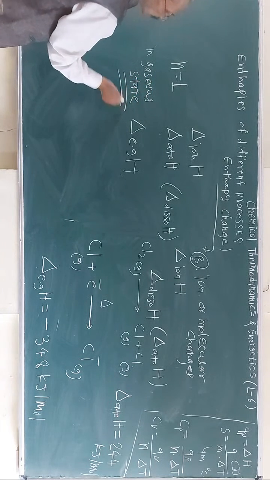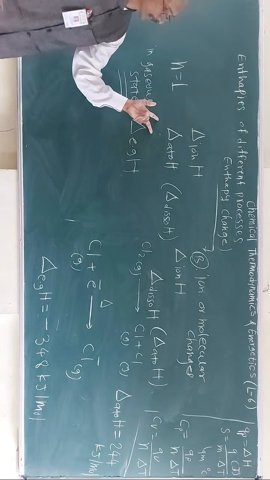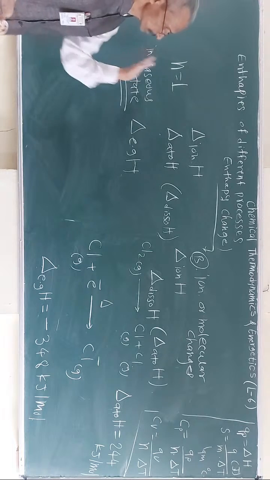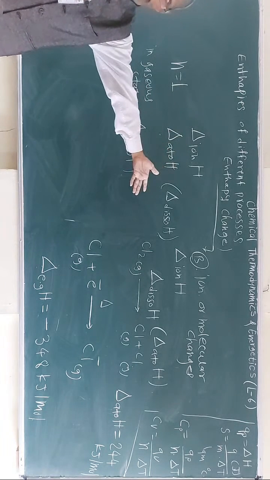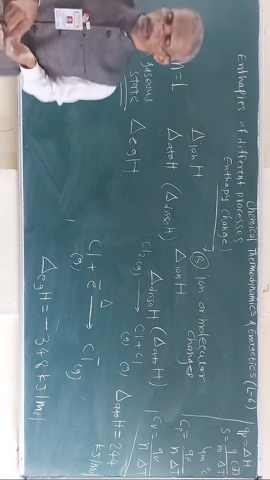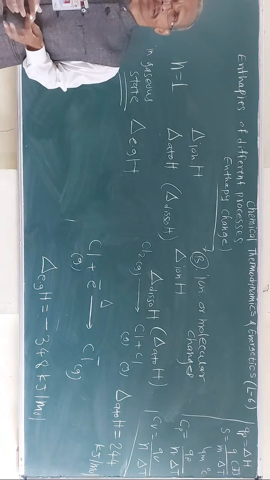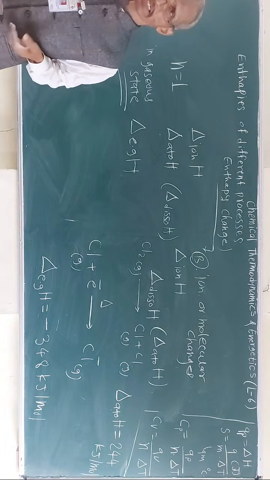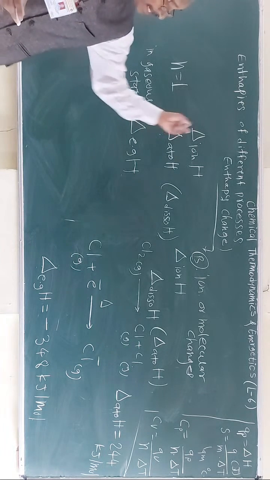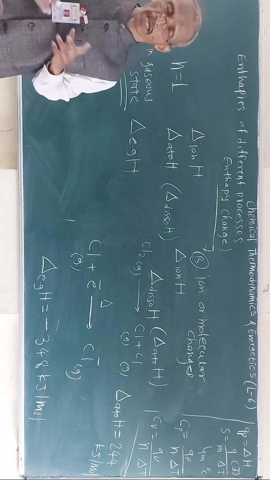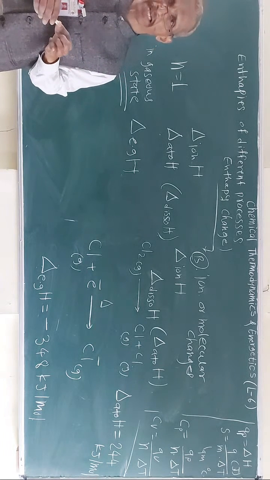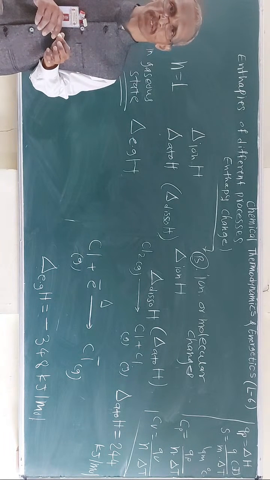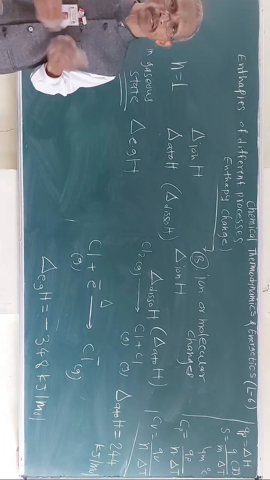So whatever the process, 1 mole of the substance in its gaseous state is converted into its ions or atoms. Dear friends, we are going to stop here today, and in the next lecture I will explain the remaining part, that is the enthalpy change accompanying a chemical reaction and how the enthalpy change is calculated or determined using the bond energies or bond enthalpies.